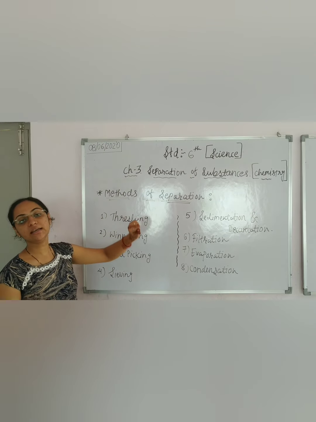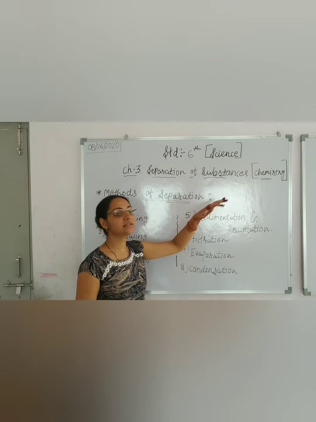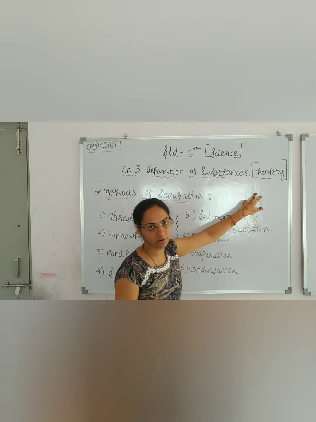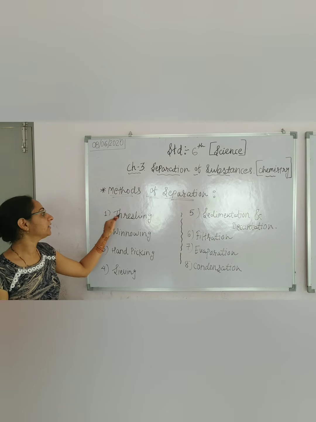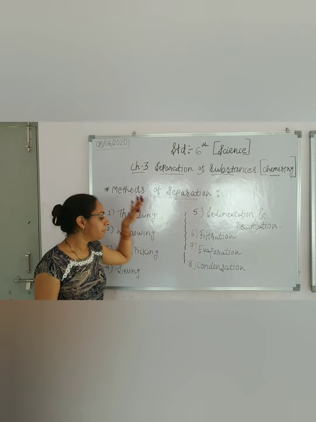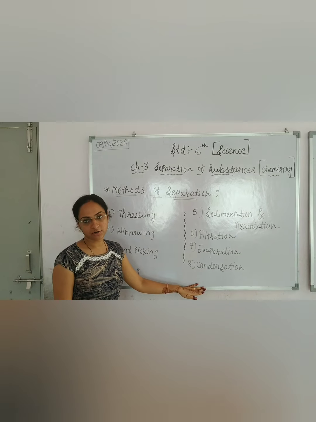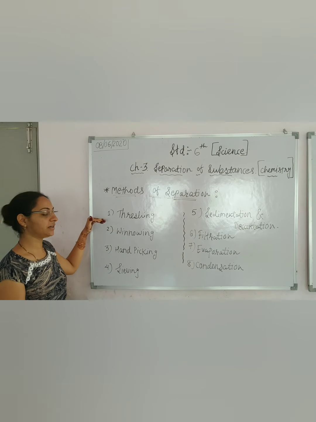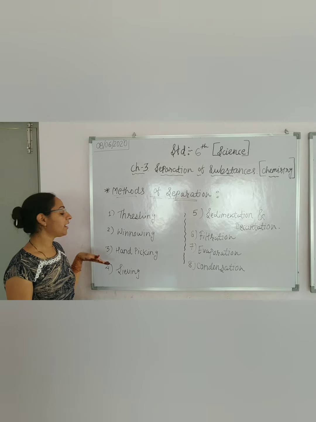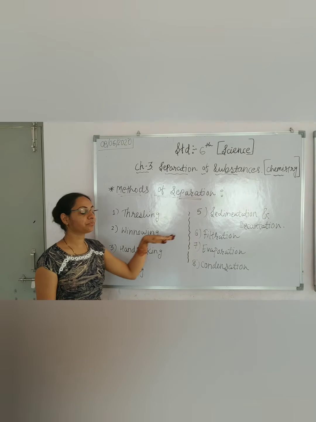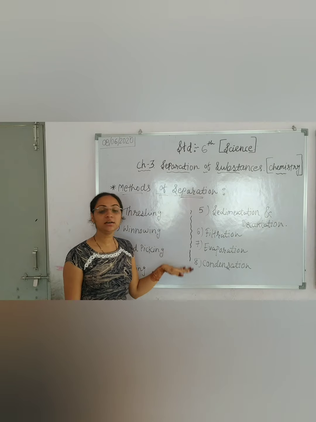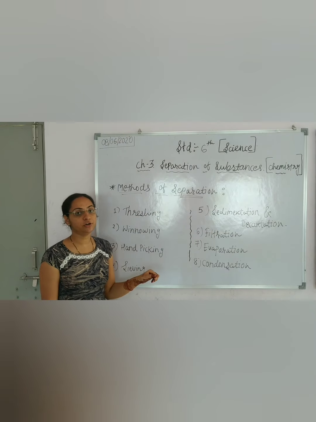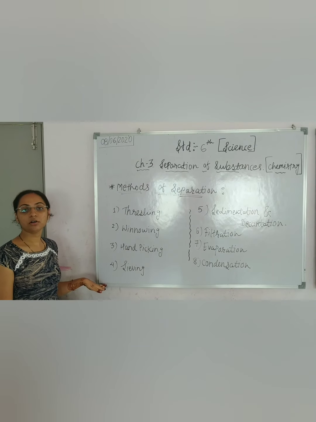Here chapter number 3 is all about separation of substances. It's a part of chemistry. Now in this chapter, first of all we discuss methods of separation. Basically there are 8 methods of separation. First is threshing, then winnowing, hand picking, sieving, then sedimentation and decantation, filtration, evaporation and condensation. In this first video, we discuss the first 4 methods.